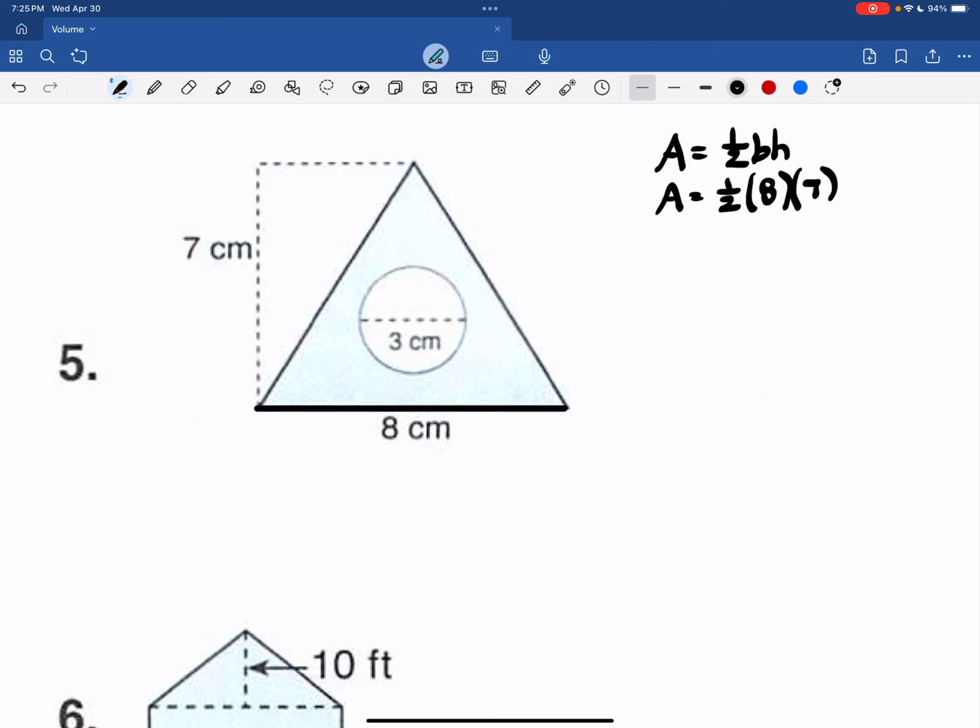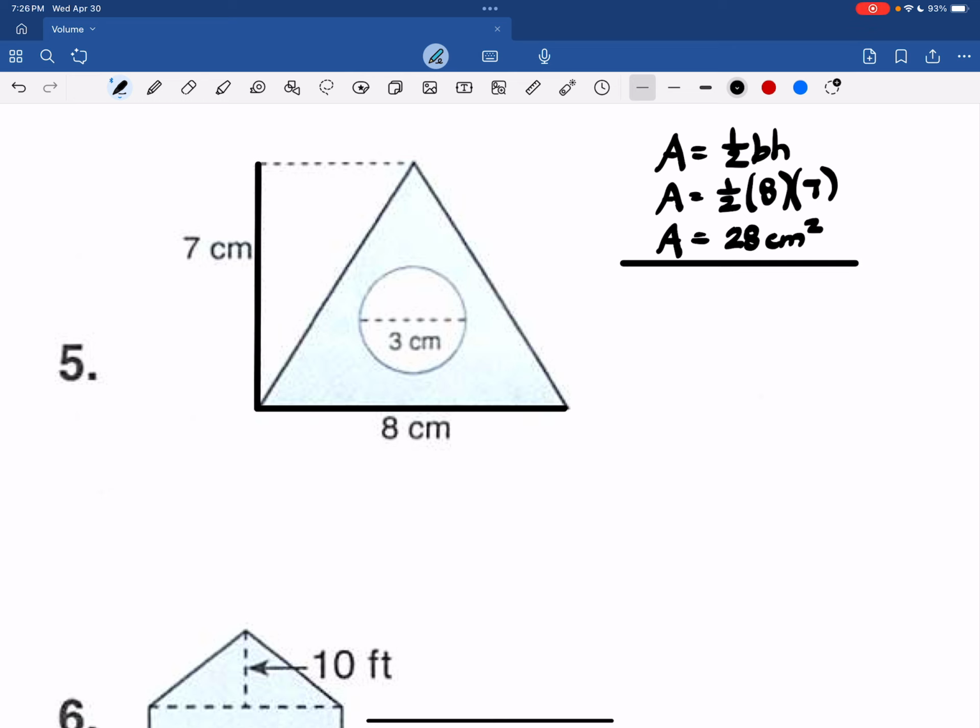The height cannot be measured on a slant. It has to be a perpendicular distance. So 8 by 7, and then we take half of that. So that would be a half of 8 is 4, and 4 times 7 is 28 square centimeters.